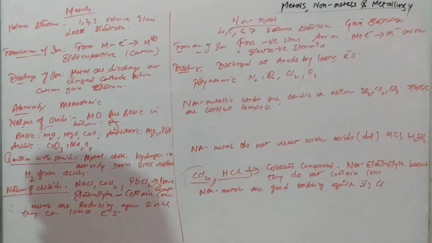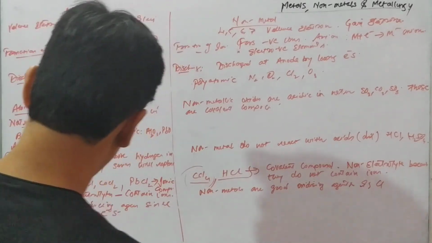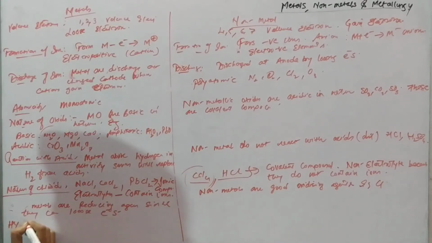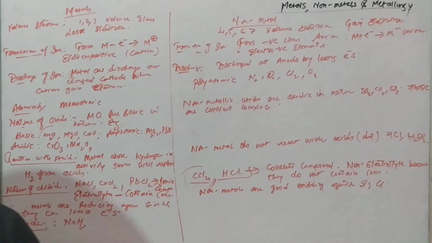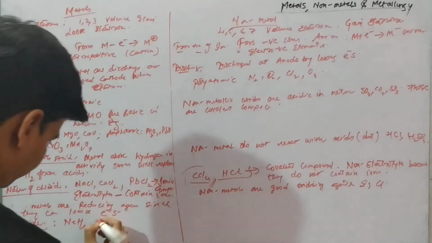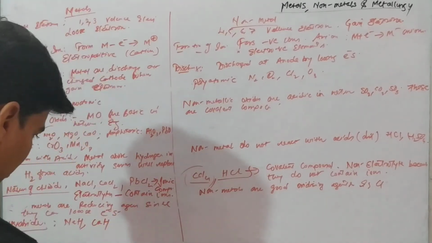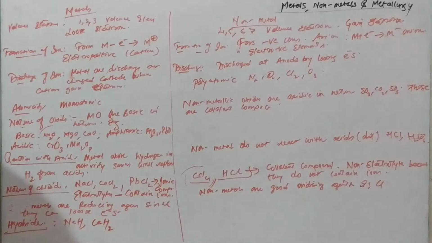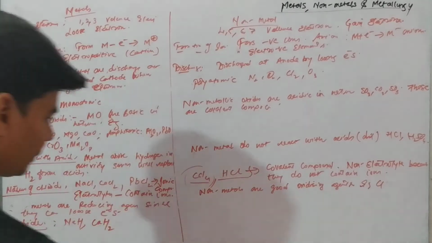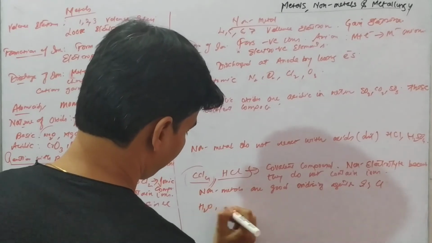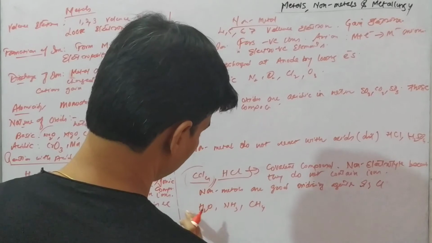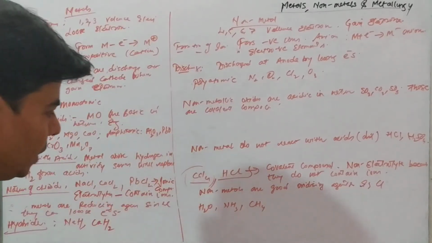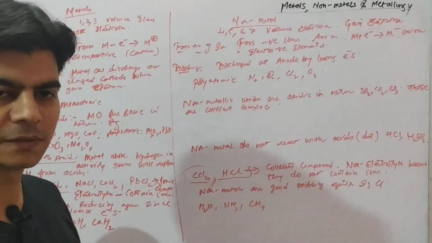Nature of hydrides, if we talk about it, hydrides of metals are sodium hydride, and calcium hydride, CaH2. And like water, ammonia and methane, these are non-metal hydrides. We know that hydrogen can act as a metal as well as a non-metal.